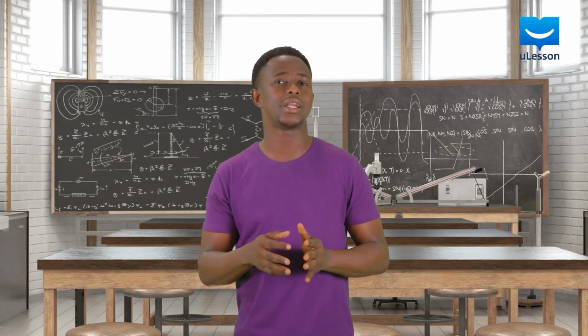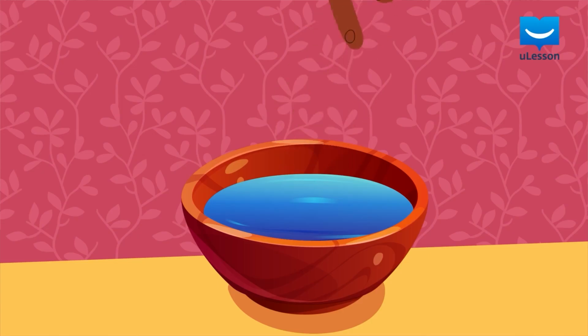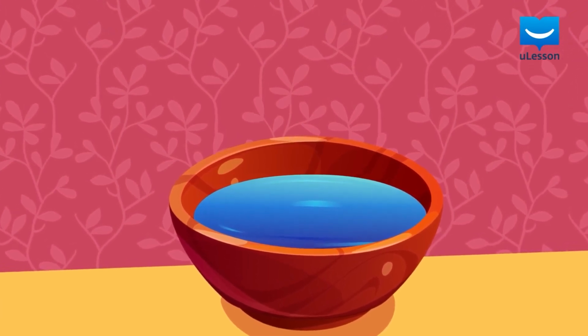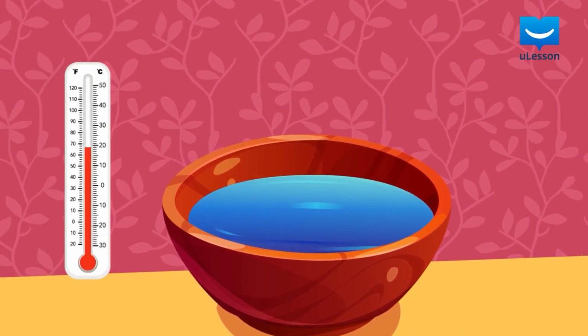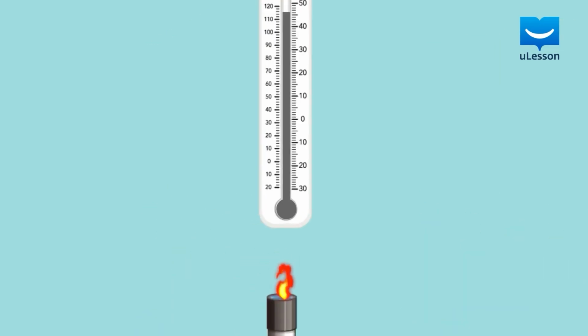Generally, we can tell when an object is hot or cold from the sensation on our skin, but this is obviously unreliable. The range of temperature we can sense is limited and varies from person to person, so we use thermometers. Thermometric substances are substances that have a property that varies continuously with temperature, so we observe how these properties change with heat and use it to measure temperature. This is the way thermometers work.